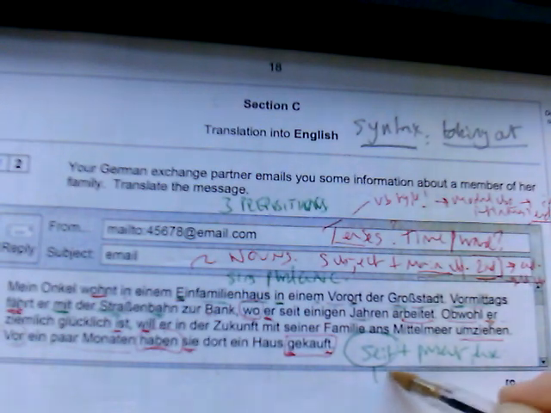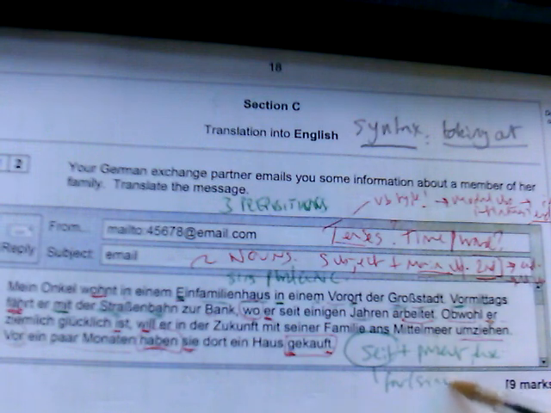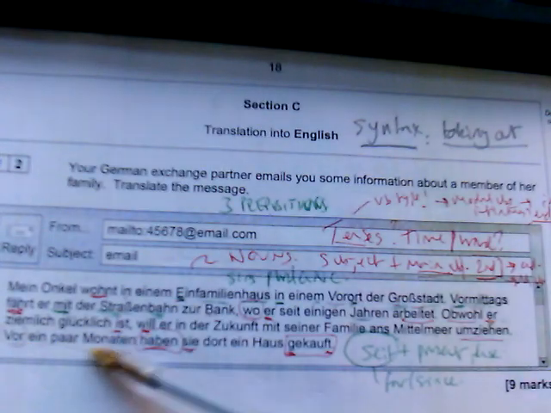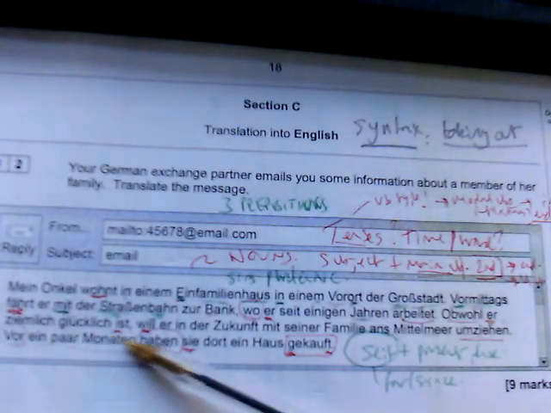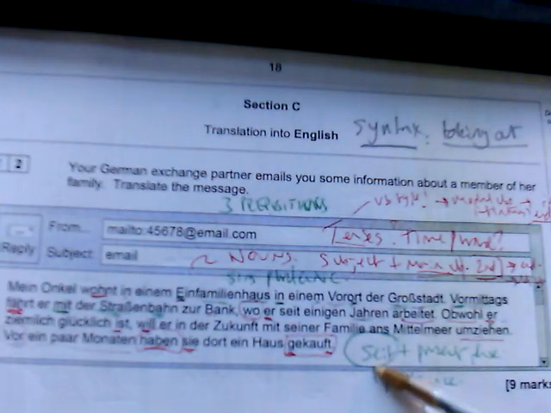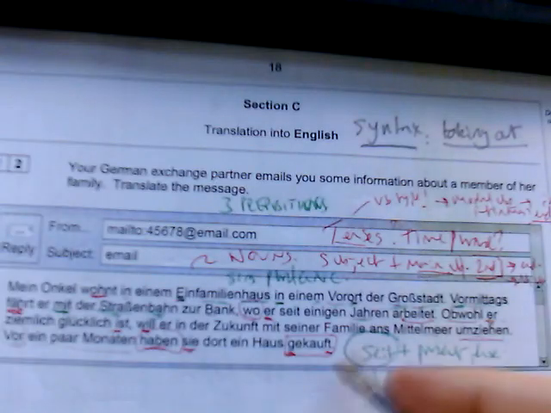So seit can mean for or since. Interestingly, it could be replaced maybe with vor ein paar Monaten. It could be I've been living here for a few months, in which case it wouldn't be past, it would be the present tense. If you're saying I have been living in London, or I have lived in London, that's past tense in English. But in German, you would use seit with the present.